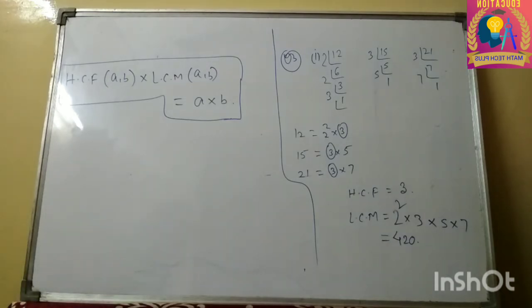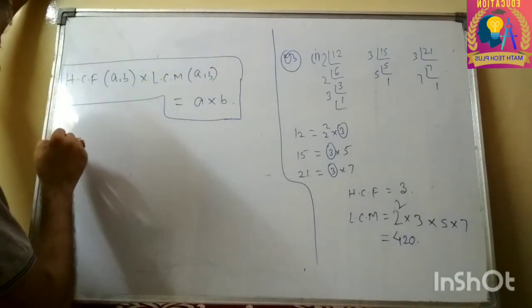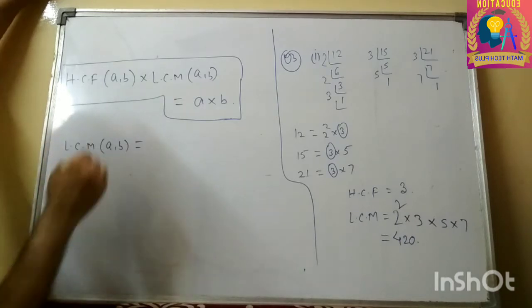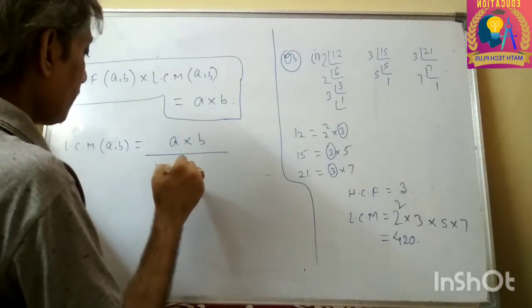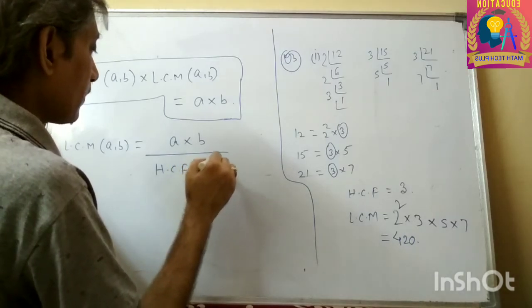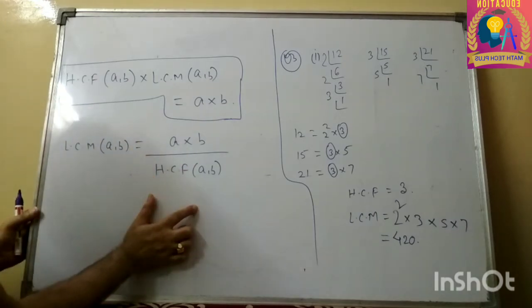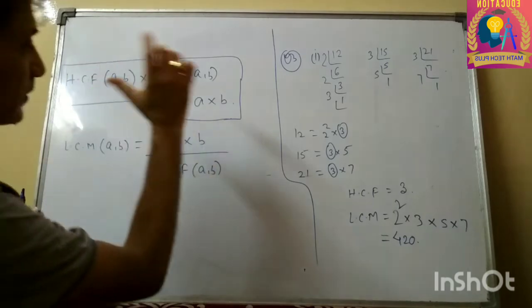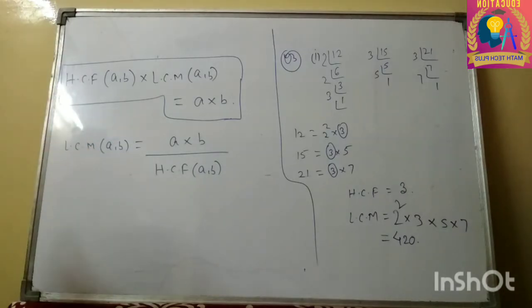So LCM is given, HCF is given to be 9. Now from here we can write LCM of a, b equals a multiplied by b divided by HCF of a, b. So we have transformed it. What did we do? The LCM was on the left side, and the HCF was multiplied on the right side. When we shift it to the other side, it comes into division. Multiplication becomes division, division becomes multiplication if you change the side.